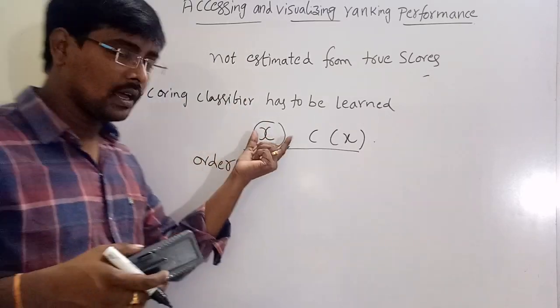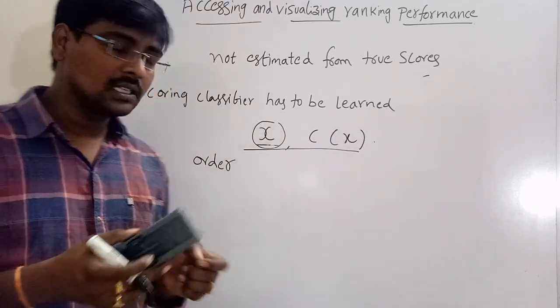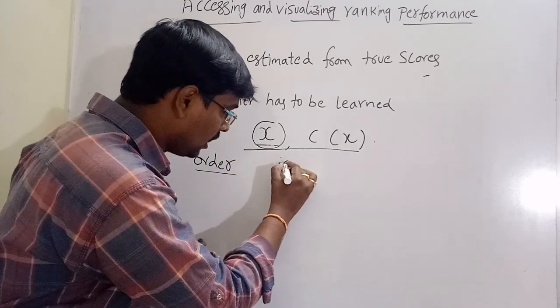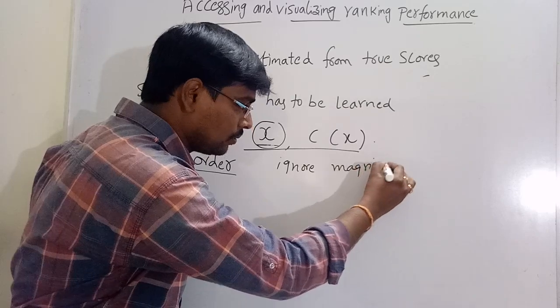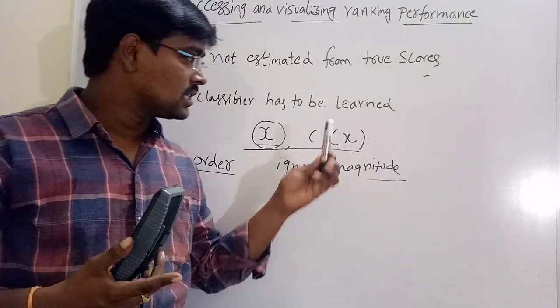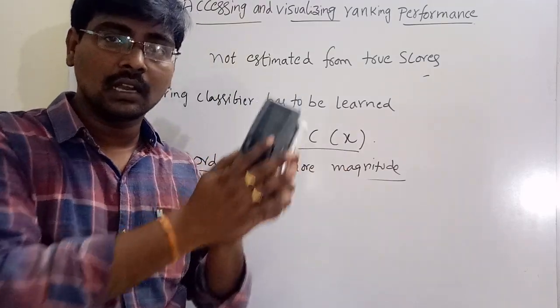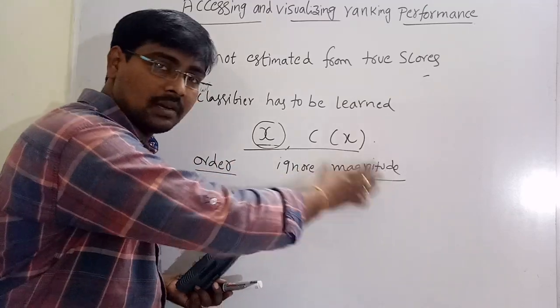That is, we consider the set of instances, and the scores of all the instances are maintained in an order, but we ignore magnitude. So an important point is that whenever we assign scores, the instances are arranged in an order imposed by the scores, but magnitude is not considered.